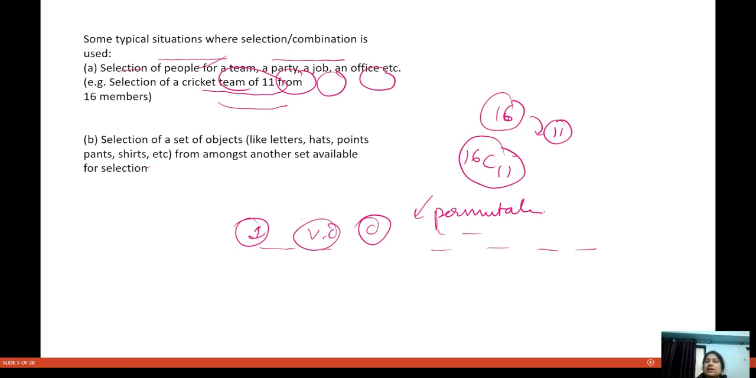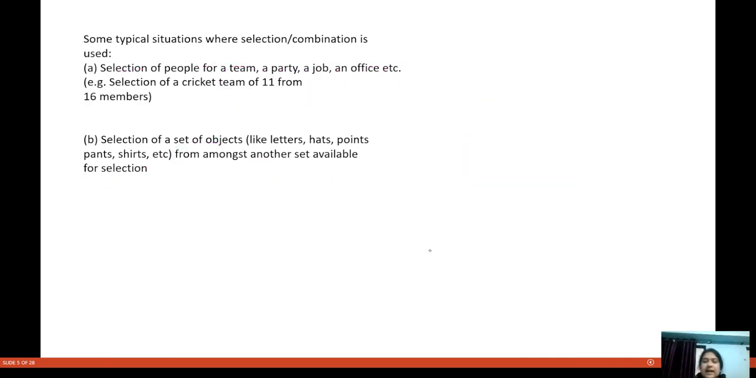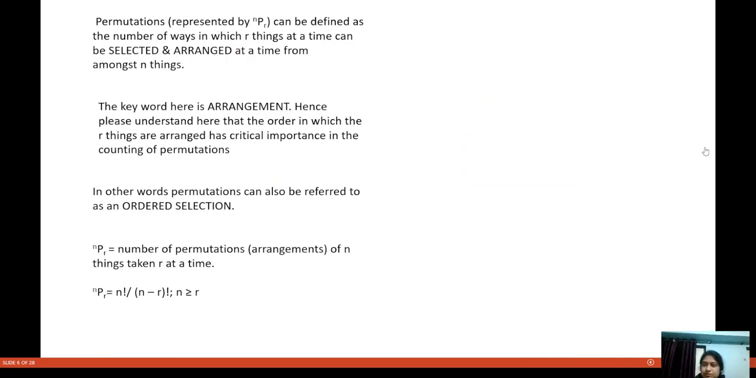Now, see, we are talking about the situations in which selection and combination are used. Selection of a set of objects like letters, hats, pants, shirts from amongst another set available for the selection. In that case, we use selection. Now, see, already I have explained to you what permutation is. In permutation, we are doing both things. We are selecting also and arranging also.